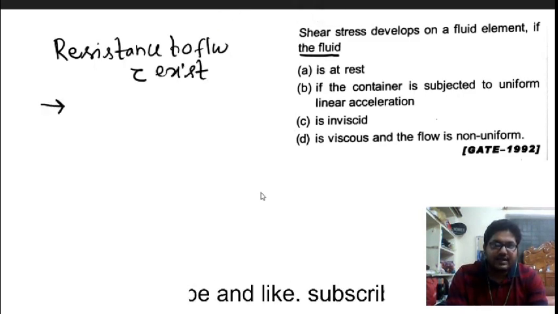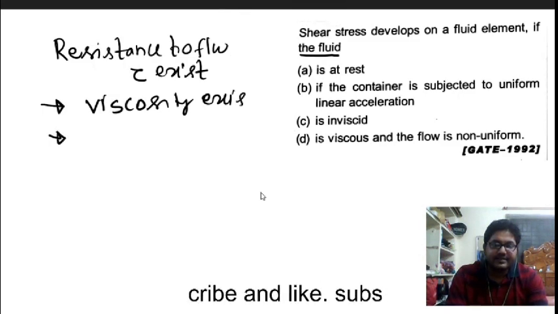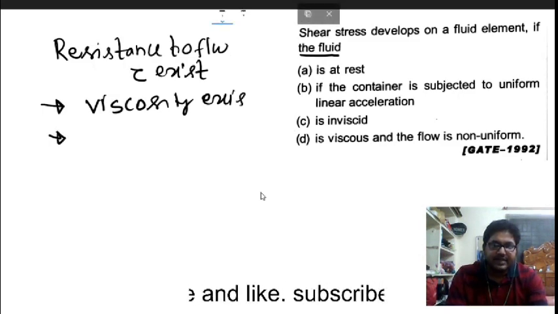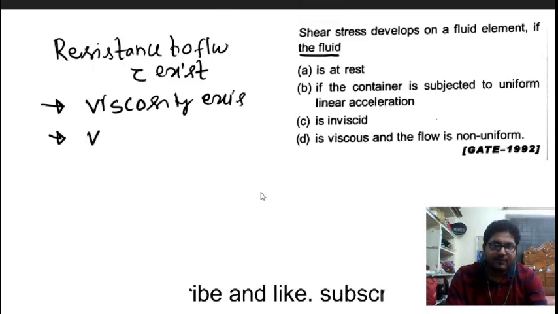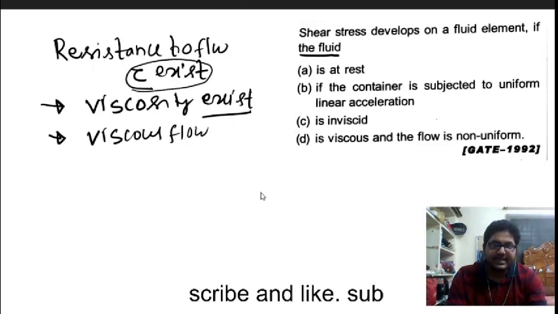When does resistance to flow occur? When viscosity exists. When there is viscosity in the fluid, that means there is viscous flow, some laminar flow. So the fluid must be in viscous flow. Only then can you say viscosity exists, and viscosity existing means shear stress will exist.